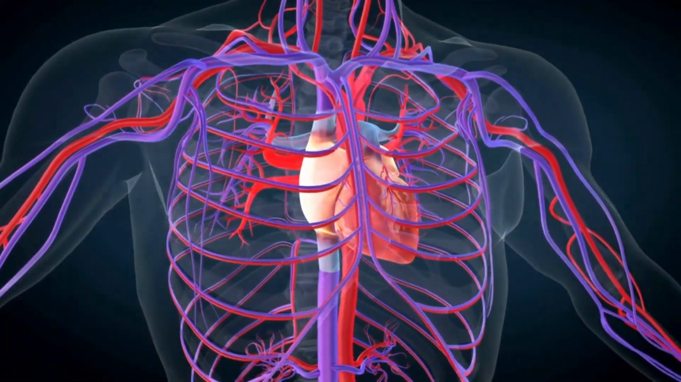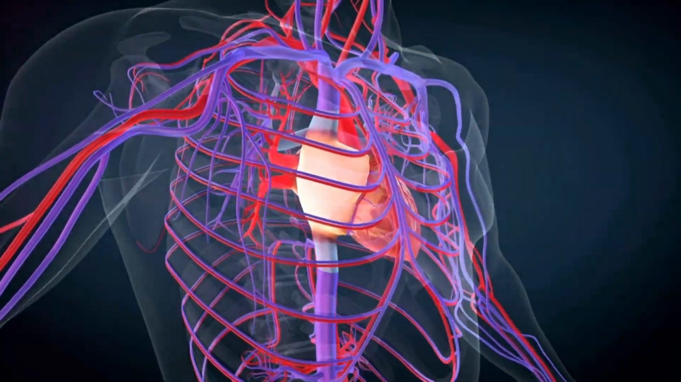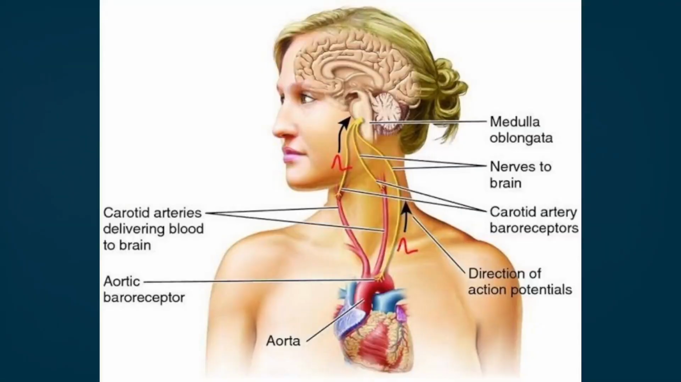Your body maintains blood pressure within a normal range through several mechanisms. 1. Baroreceptors. These are stretch-sensitive receptors in the walls of your carotid arteries and the aorta. They detect changes in blood pressure and send signals to your brainstem, which then adjusts your heart rate, cardiac output, and blood vessel diameter to stabilize blood pressure.